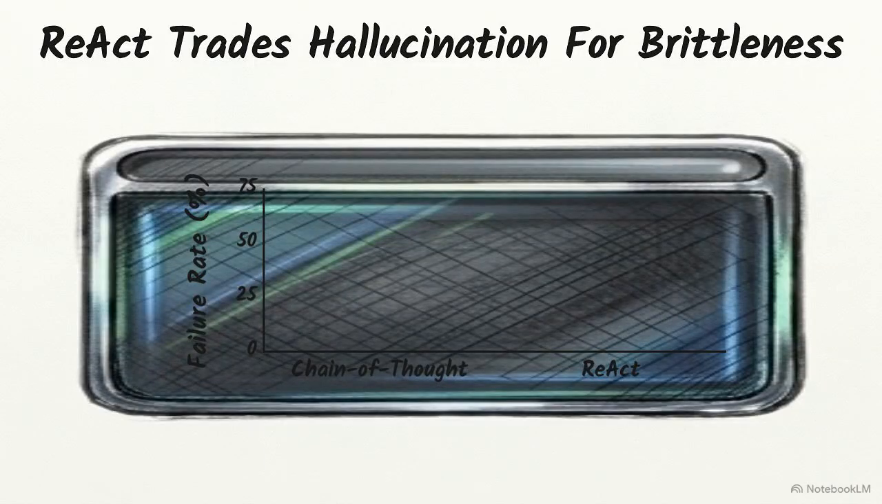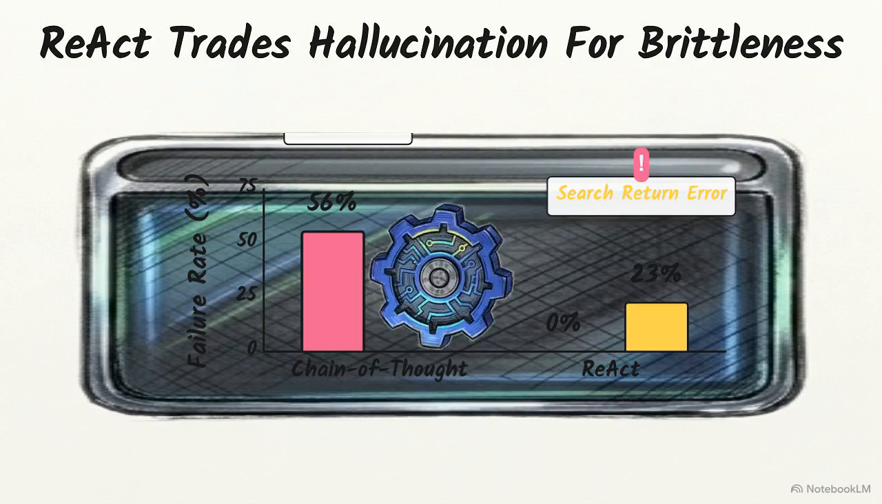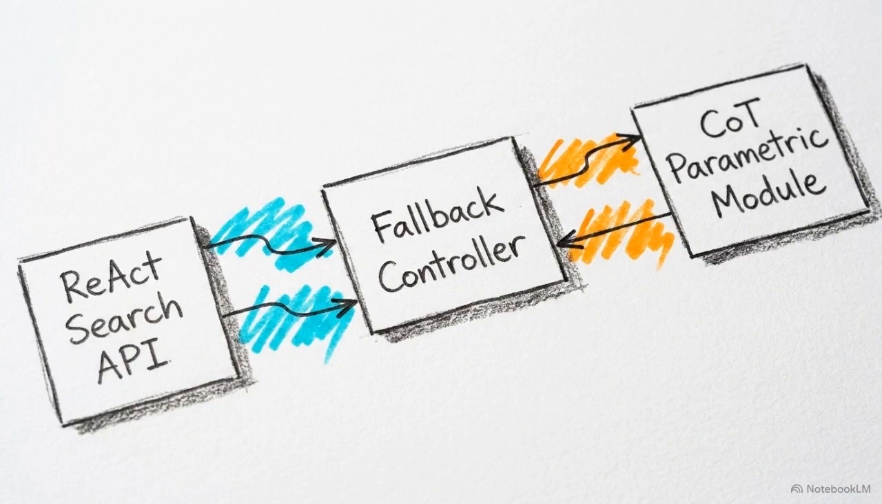Visualizing failure modes, chain of thought suffers a 56% failure rate due to hallucination. ReAct's hallucination rate is 0%. However, ReAct's weakness is search return errors, causing 23% of its failures and derailing the model's reasoning loop. To maximize accuracy, researchers engineered a hybrid system using fallback triggers between ReAct and chain of thought self-consistency.